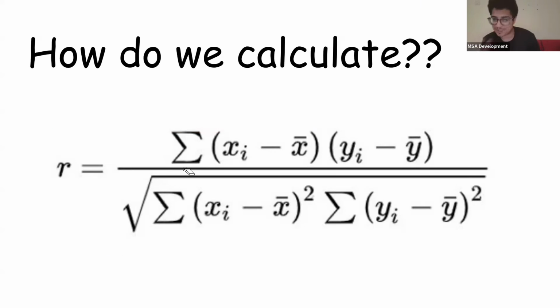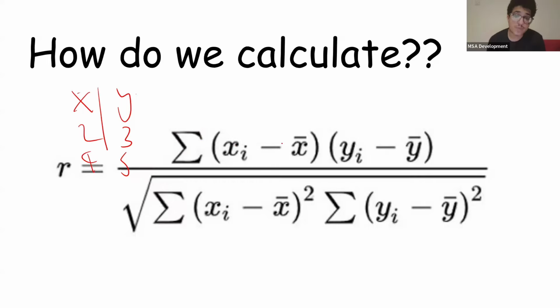And if you guys do want me to explain this, I can maybe, but for now, I just won't really touch it. What you guys do have to know is that this is just sum, okay? This just means the sum of. And what you're going to do is, if he gives you a bunch of variables like X and Y, let's say height and weight, and he gives you a bunch of values like 2, 3, 4, 5, or whatever, you're going to have to calculate the mean of the X and the Y variable.